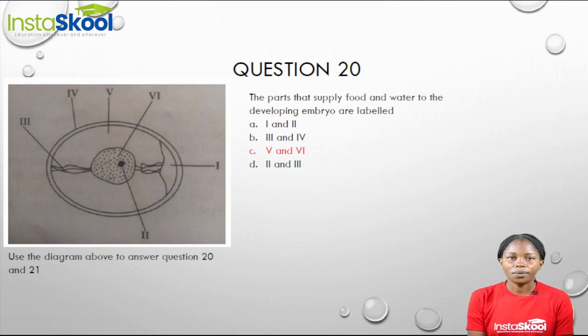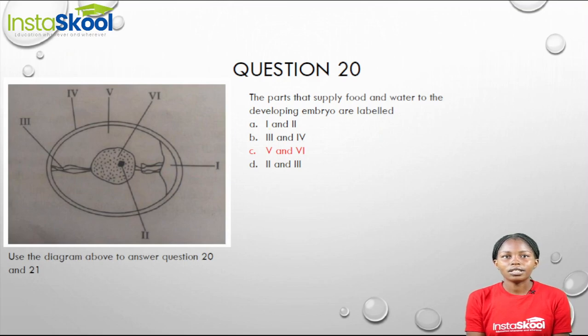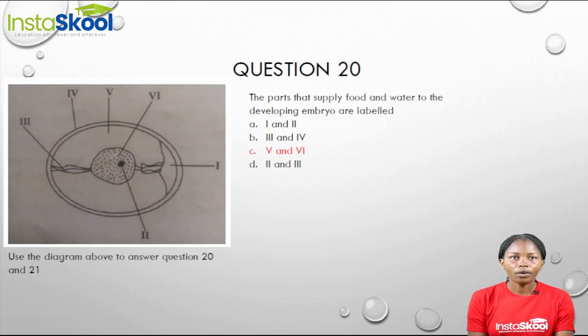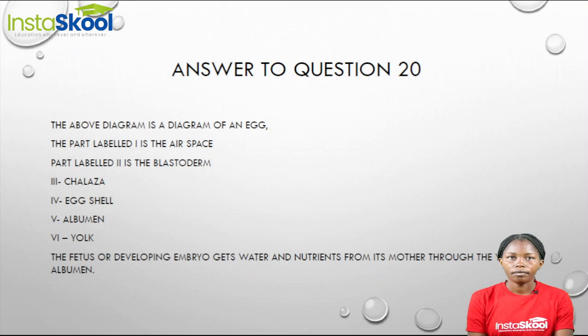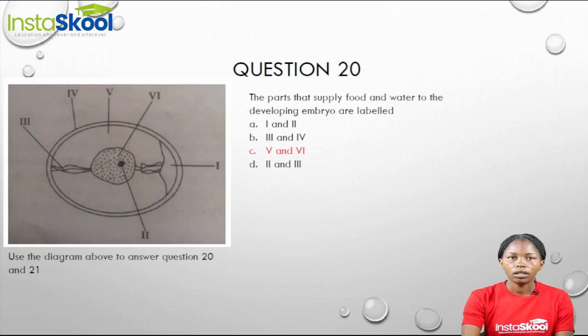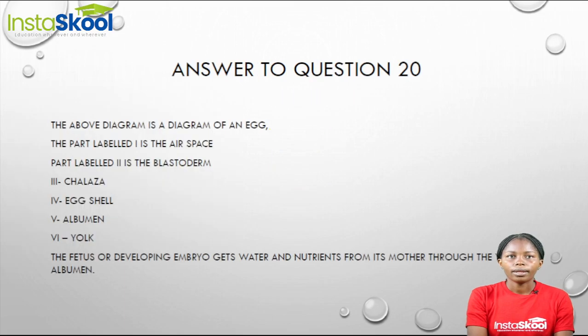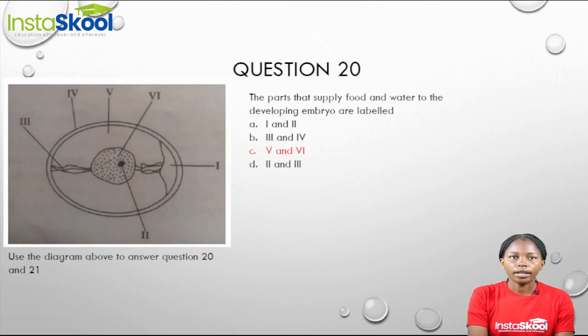Our question 20, we have a diagram, and it says we should use the diagram to answer question 20 and question 21. Our question 20 says the parts that supply food and water to the developing embryo are labeled dash. Now, when we look at this diagram, we can see an egg. The part labeled 1 here is known as the air space, while the part labeled 2 here is known as the blastoderm.